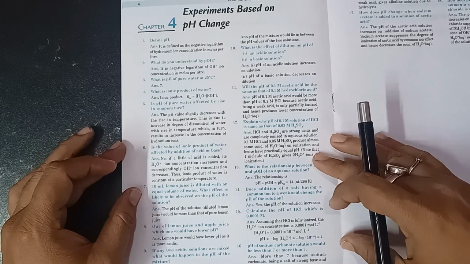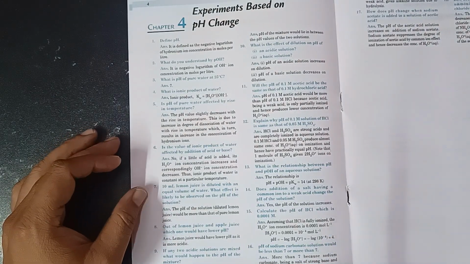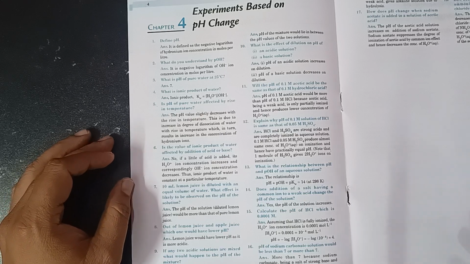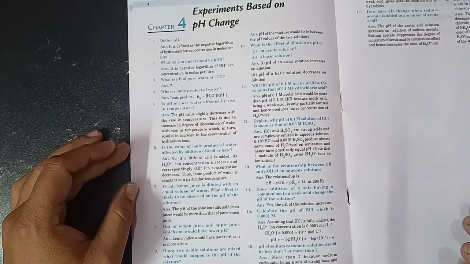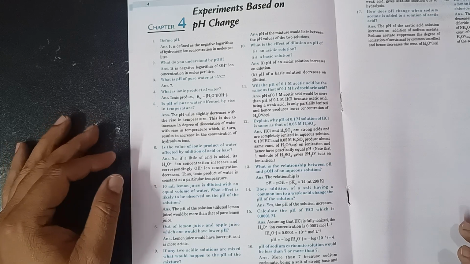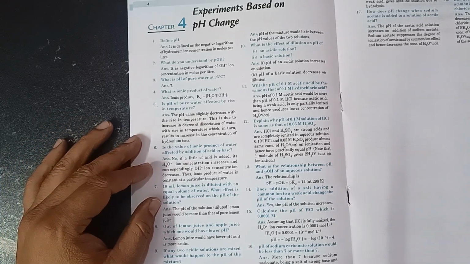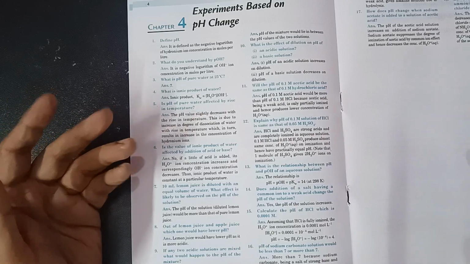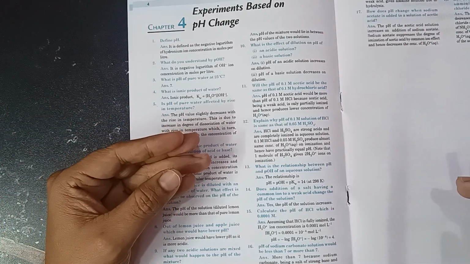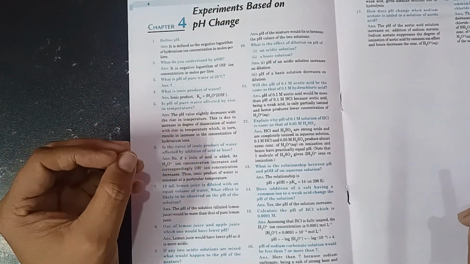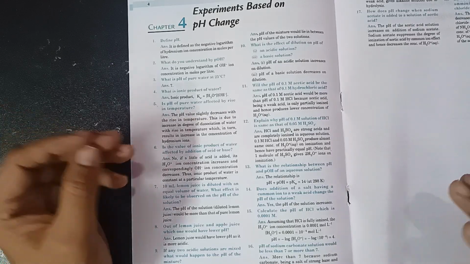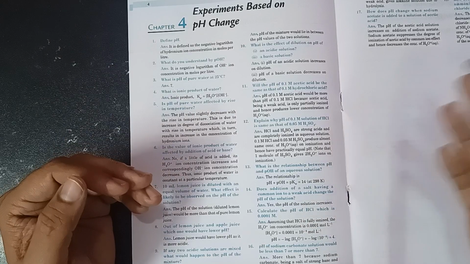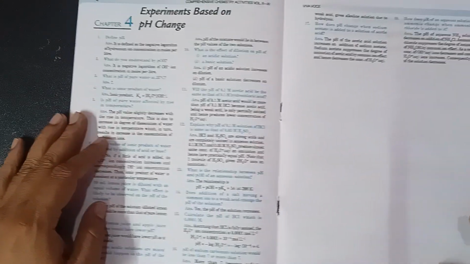Besides that, sometimes they even ask about pH change as well. It's particularly from class 11th, but I suppose you should have a look at these questions also. Like, what is the relationship between pH and pOH of an aqueous solution? Calculate the pH of HCl and the pH of sodium carbonate. Out of lemon juice and apple juice, which one would have the lower pH? So these are all basic questions that are being asked.